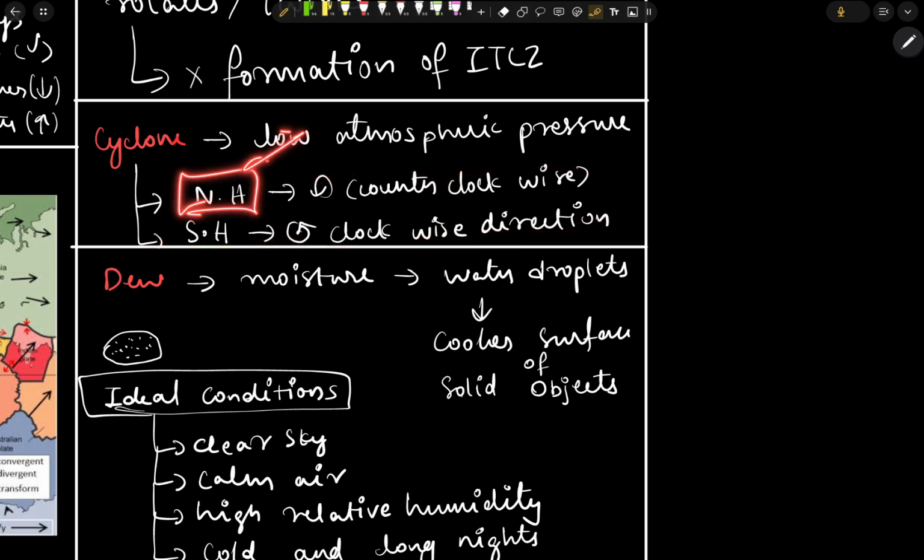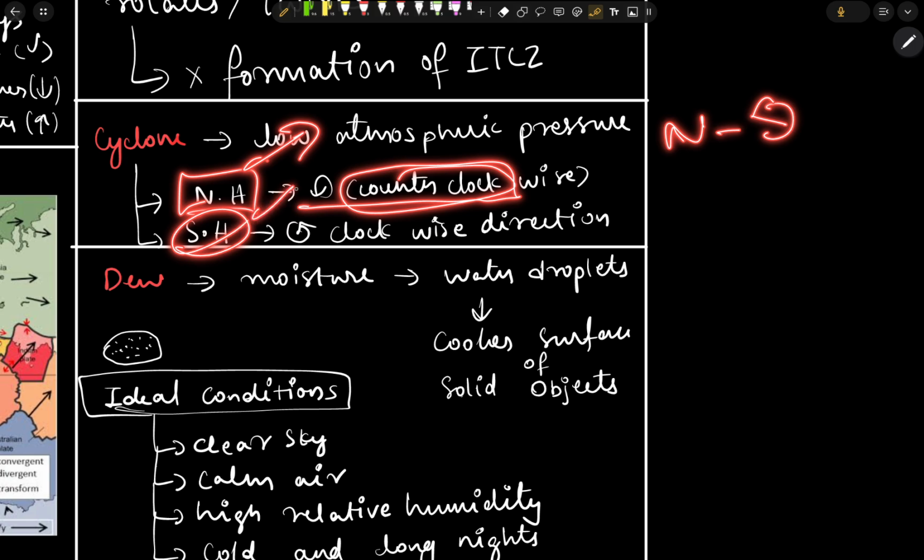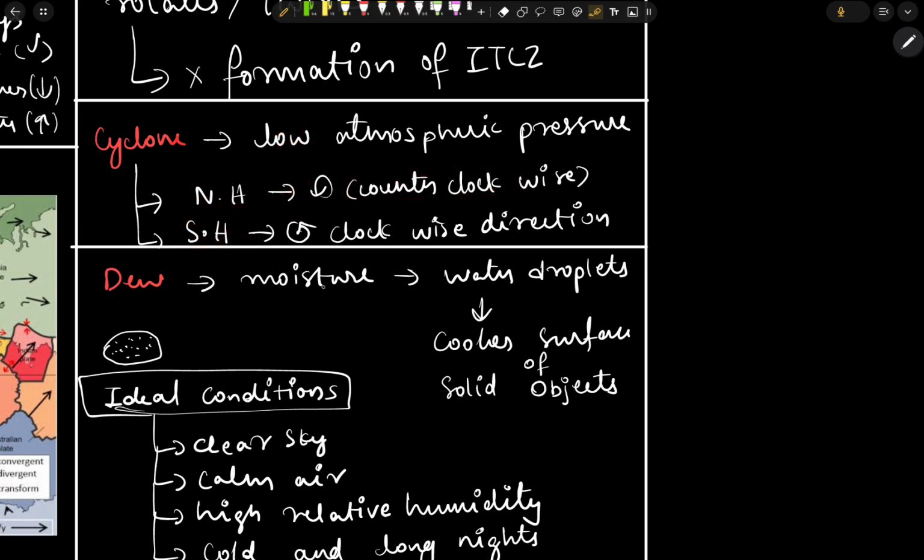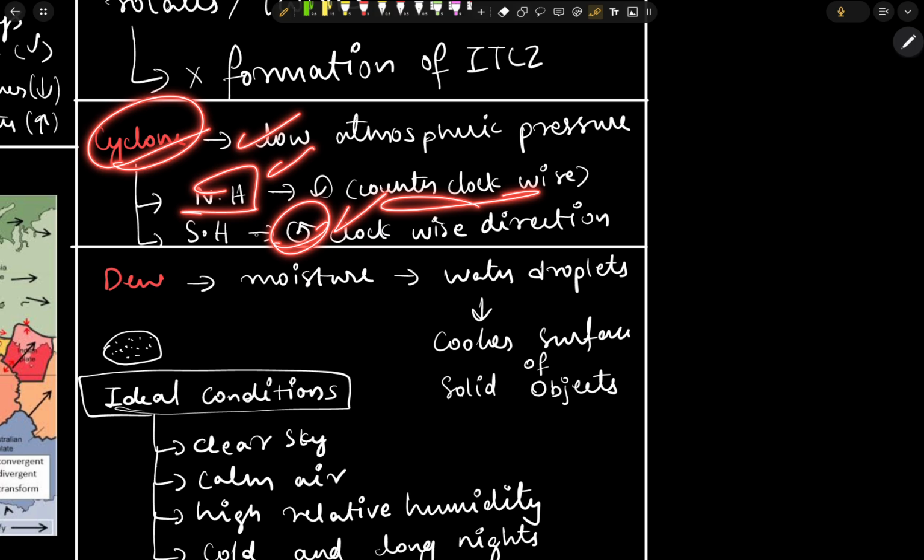Cyclones in the northern hemisphere rotate counterclockwise, and in the southern hemisphere the cyclone rotates in the clockwise direction. Northern hemisphere counterclockwise, southern hemisphere clockwise.